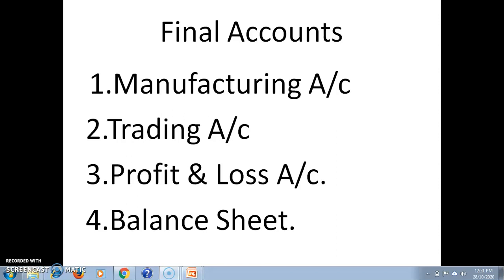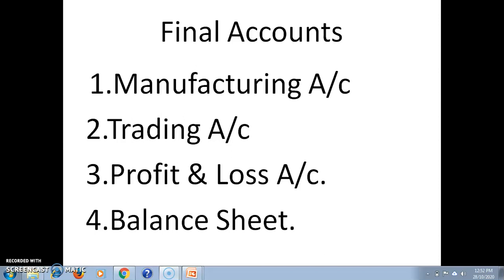classified into the following categories. First is office administration expenses, then selling expenses, distribution expenses, finance and other expenses. Under the heading of administration expenses, these elements are considered: general manager's salary, office salary, rent, rates, taxes, insurance, light, telephone, postage, printing and stationery, traveling, depreciation on building, furniture, equipment, if that asset is used for administration purpose or for office purpose. Next is the selling expenses.